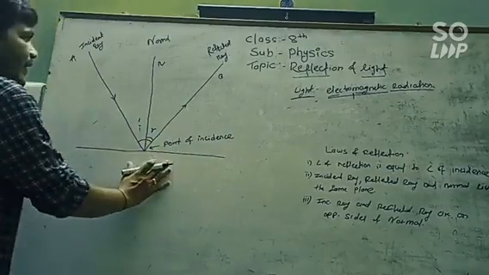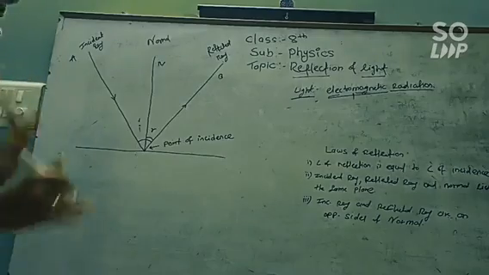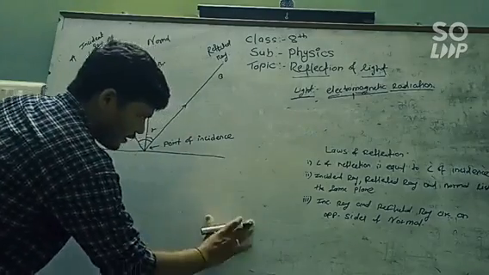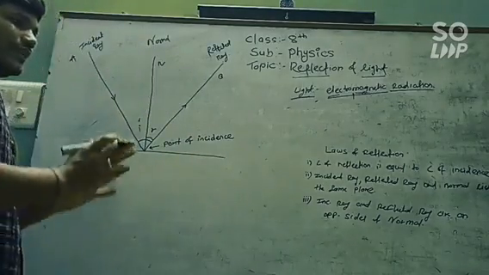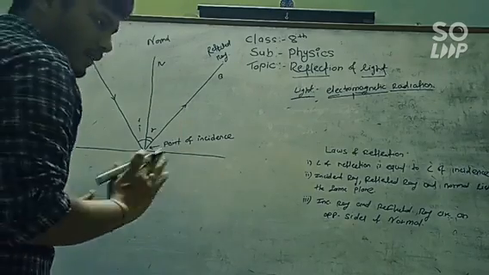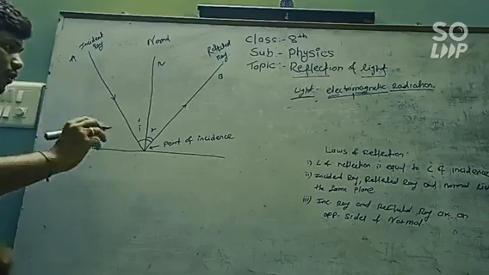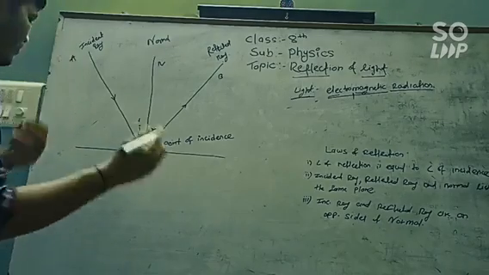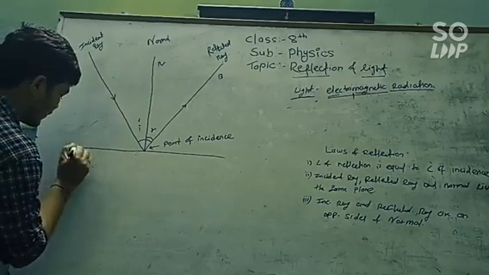Now how exactly does the reflection of the light take place? When we switch on the light in our room, then we are able to see the different objects. This is because when we switch on the light, it gets reflected from the different objects. Now how does it actually work? Here is the diagram, that's the reflection of the light.